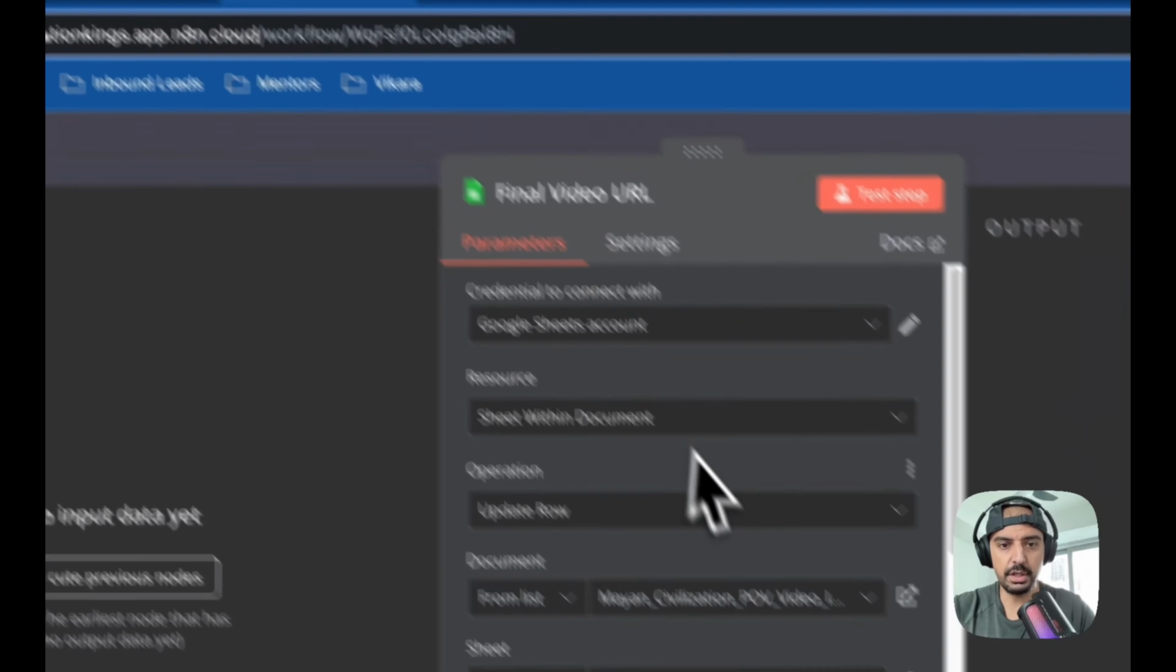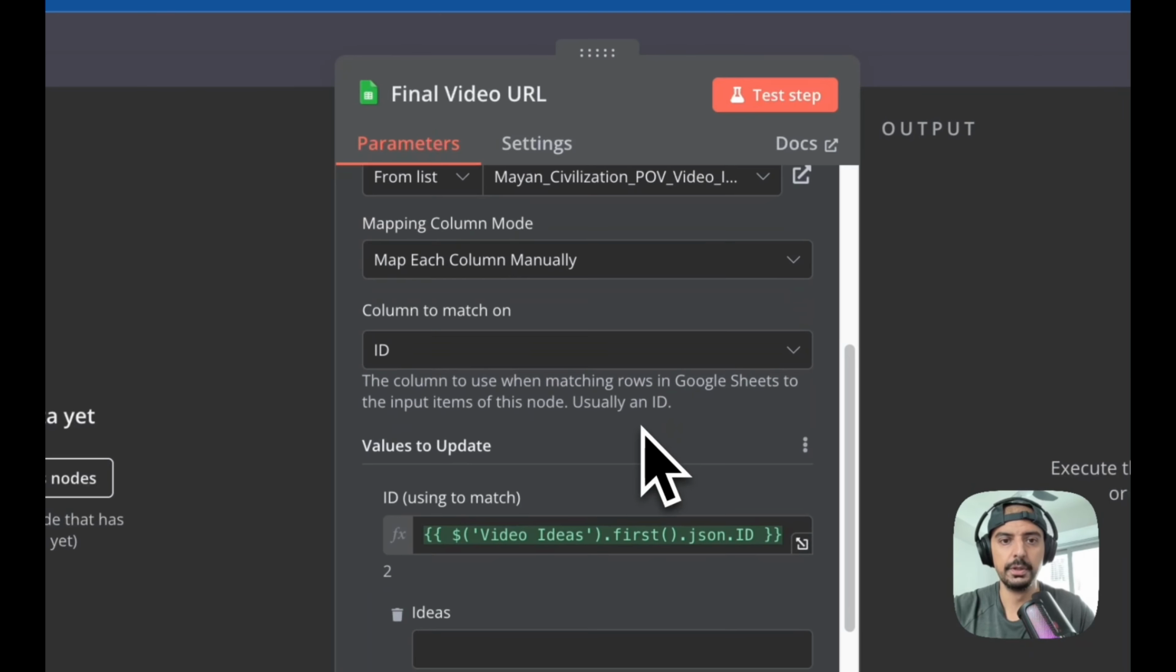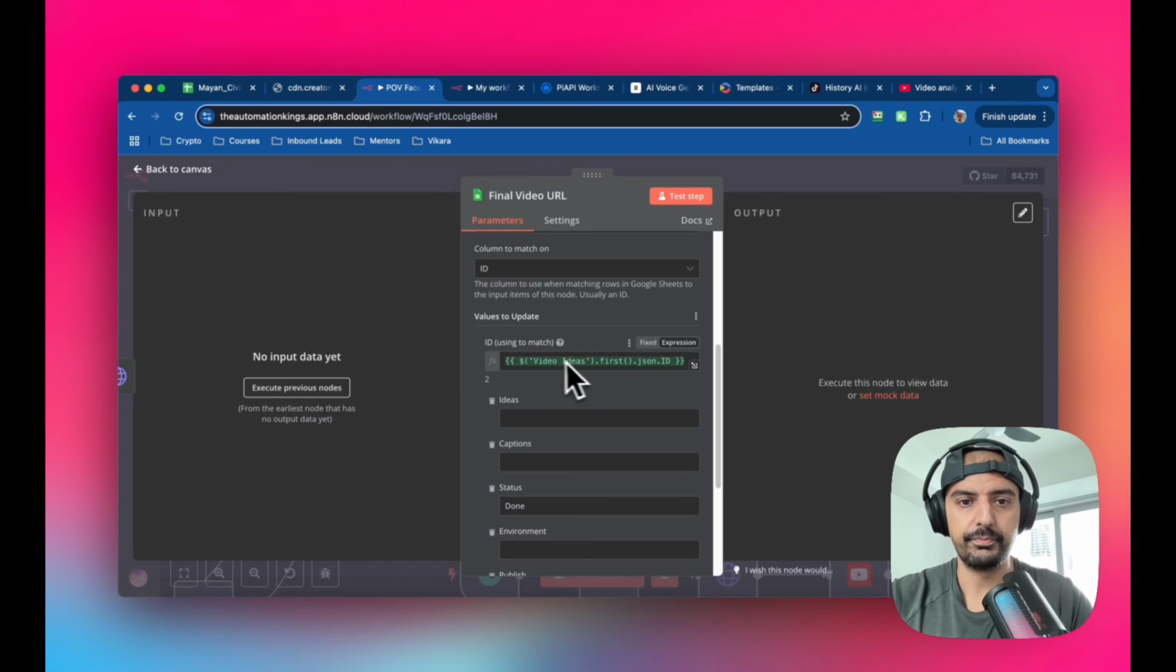Okay, and then there's a couple of bits and pieces that we need to do here. In terms of the values to update, we're going to use the ID. For this, I'm going to take the video ideas first JSON ID, because that's how we're going to use this sheet. That's why we've got the ID column here, and that's how the automation will find the correct row to action.